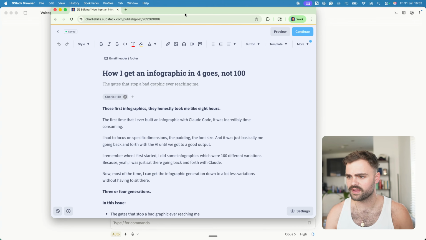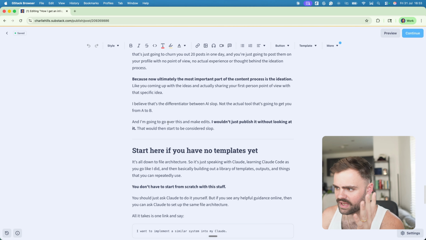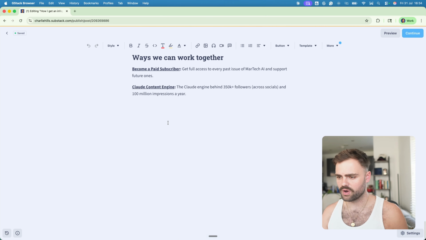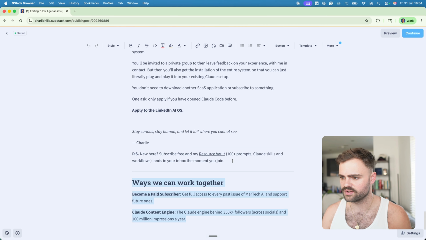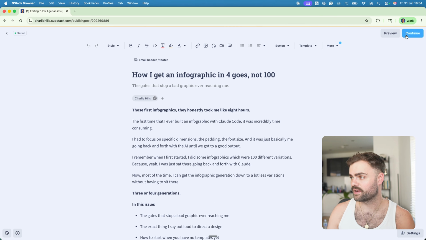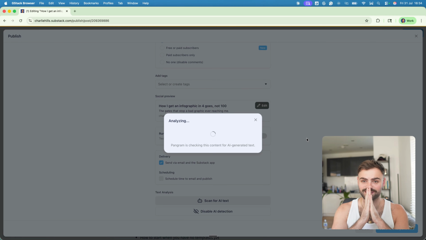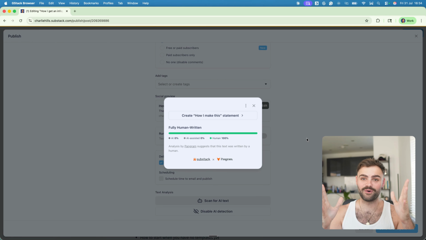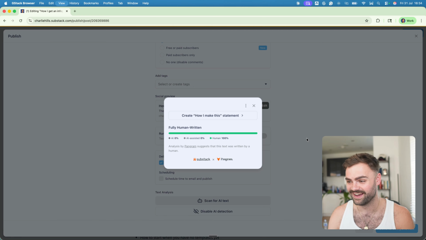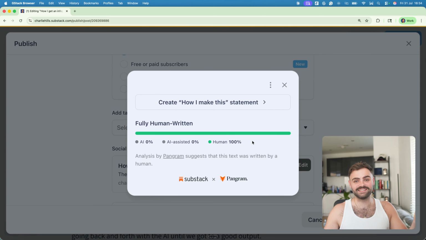Right, so Claude's now drafted the entire newsletter for me, which is all AI generated, by the way. Yes, I did give it a transcript, but it's followed my exact framework for writing newsletters, got the exact CTAs I use. So now it's the moment of truth. Now we're going to use Pangram to see whether it's AI. I'm quite nervous about this because I haven't tested this. But voila, it's 100% human. I actually don't believe that. Which is cool. That's great.